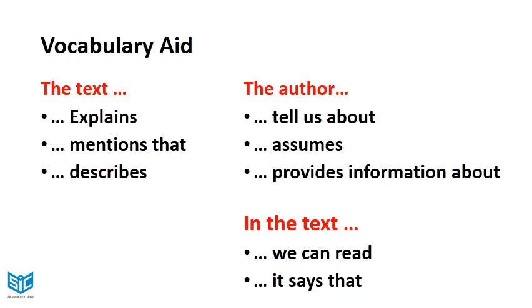We can use such kind of constructions. The author tells us about, the author assumes, the author provides information about, or in the text we can read, in the text it is said that. We can use these aids to complete our summary.